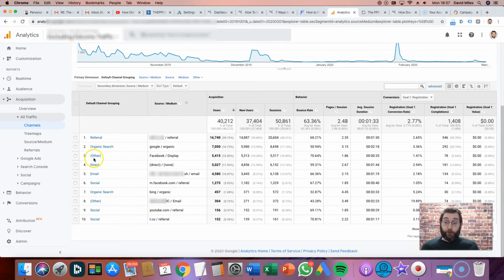And by doing that, we were able to see that our other was made up of Facebook display and also of this email campaign here. And sure enough, there's the 5,000 odd users that they knew would come from Facebook. That's been lumped under other. So the question then was, if they correctly got this shown as source medium Facebook display, why was it not being included in the display traffic that we saw earlier, where there were only six people?